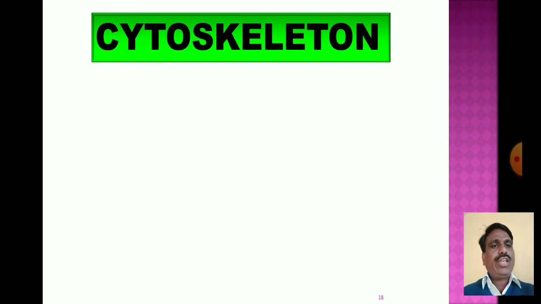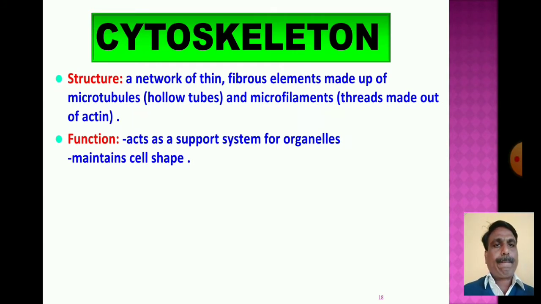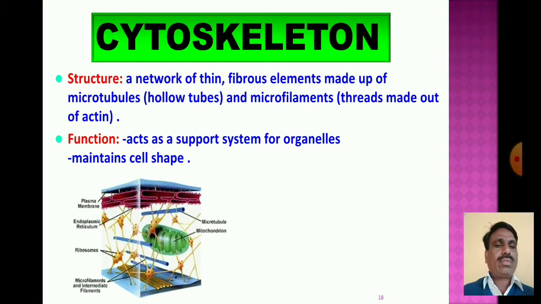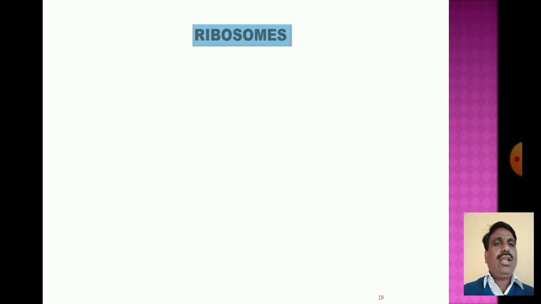The structure of the cytoskeleton is a network of thin fibrous elements made up of microtubules and microfilaments, hollow tubes and threads made of actin. It functions as a support system for the organelles and maintains the cell shape. Then we go to the next cell organelle, the ribosomes.